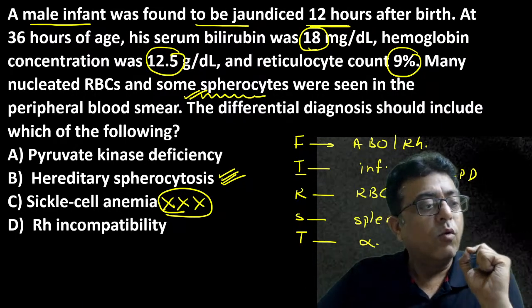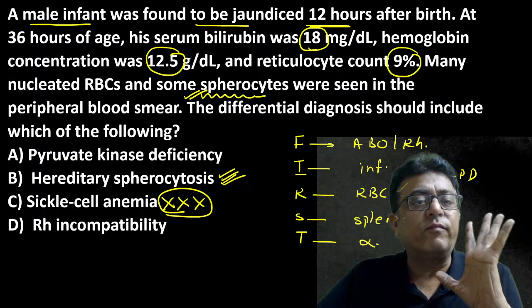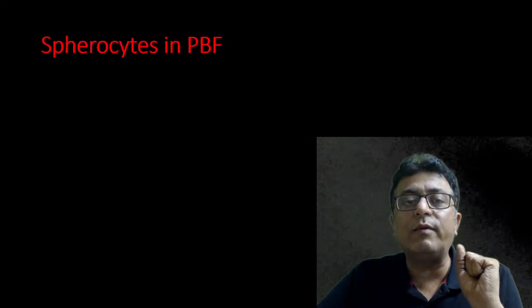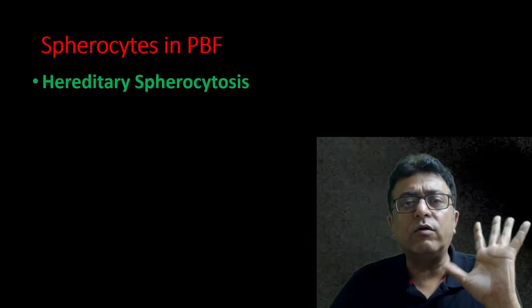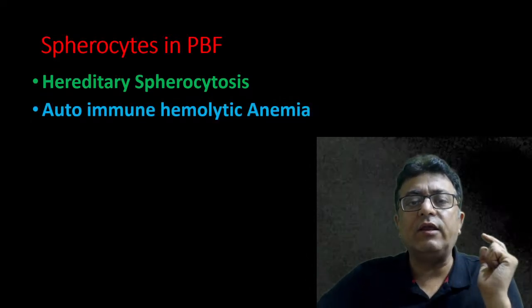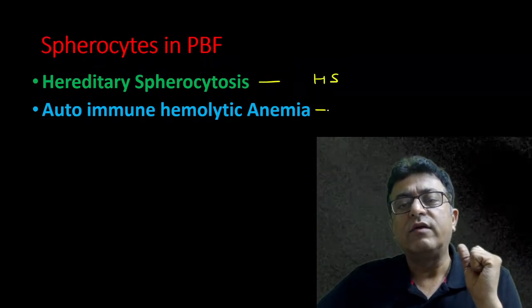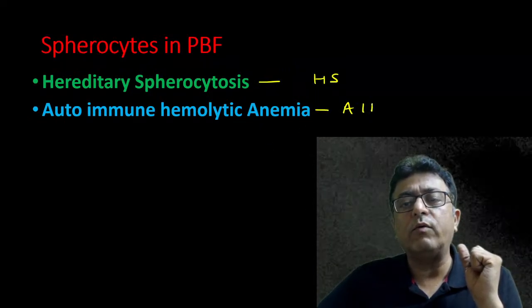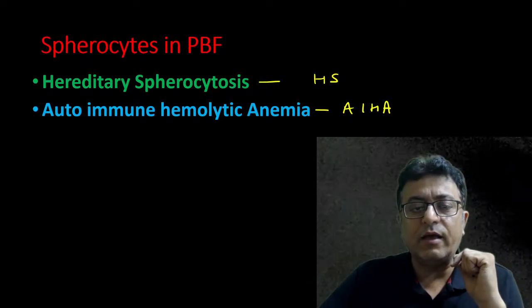A table from Nelson: the conditions in which spherocytes are present in the PBF. First is hereditary spherocytosis, you all know. Second is autoimmune hemolytic anemia.